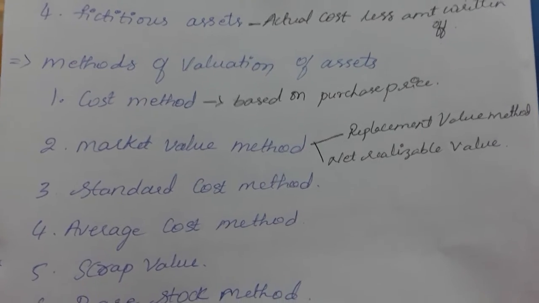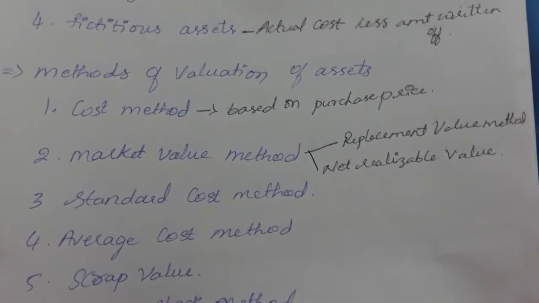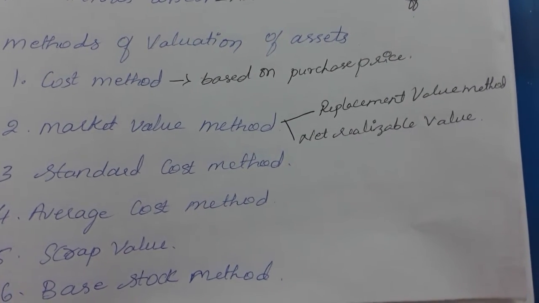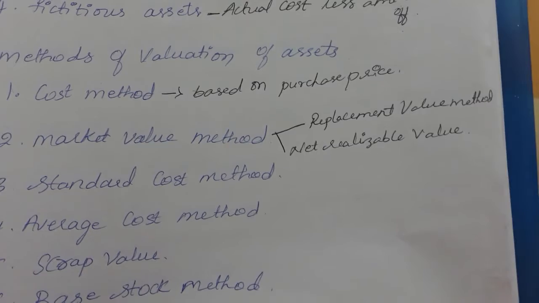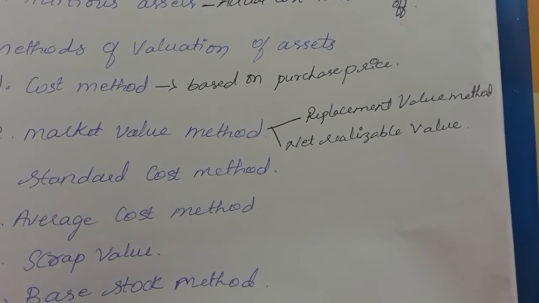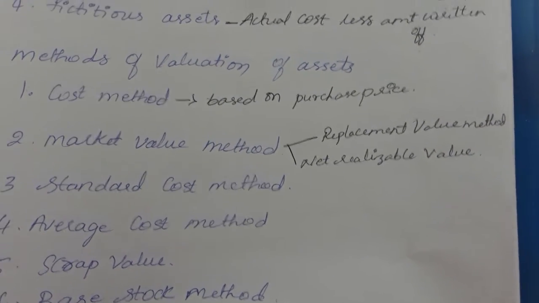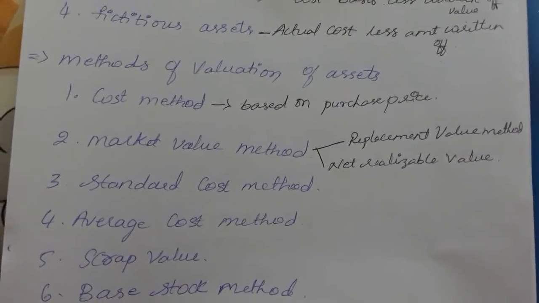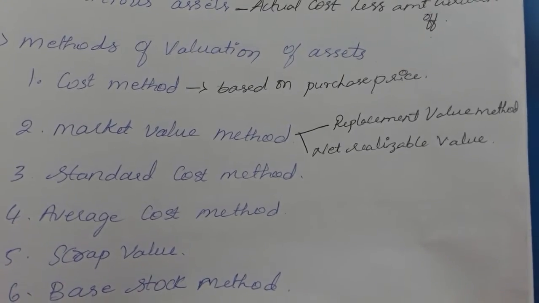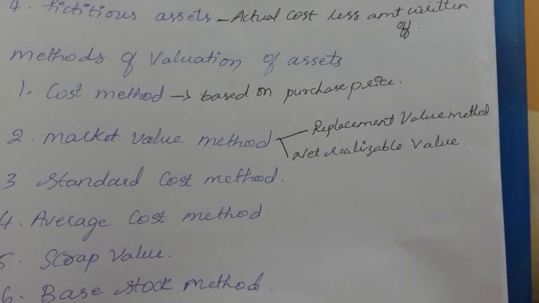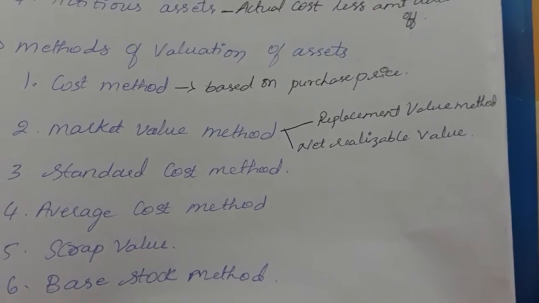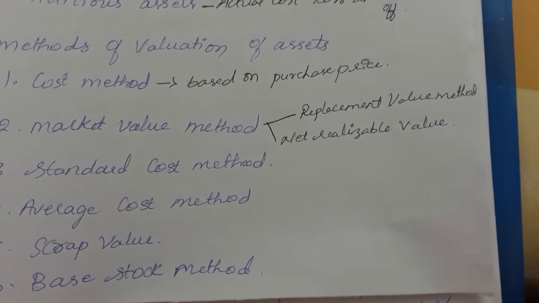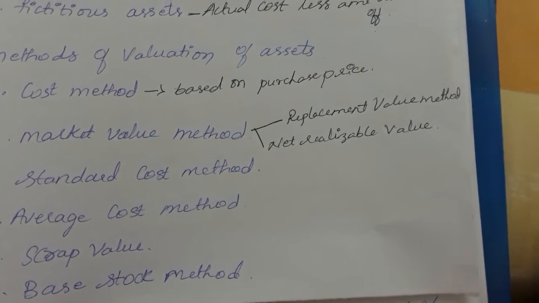So next, coming on to the standard cost method. Here some business organizations fix a standard cost on the basis of their past experience. On the basis of the standard cost, they make valuation of assets and present it in the balance sheet. According to their past experience, they will evaluate the particular assets and record them in the balance sheet. From past experience they know at what price these assets may be taken into consideration, so by realizing that, they value the assets and take them into the balance sheet.